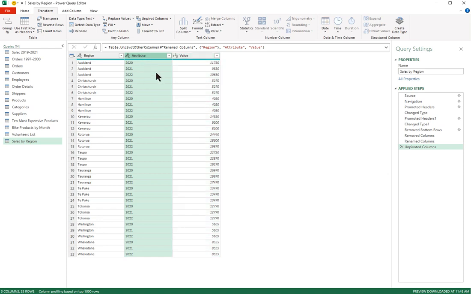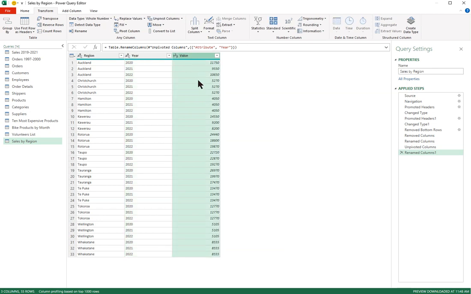I can click on the column heading Attribute, press F2 and call this Year, and I can click on the column heading Value, press F2 and call this Sales. So I've unpivoted the data.